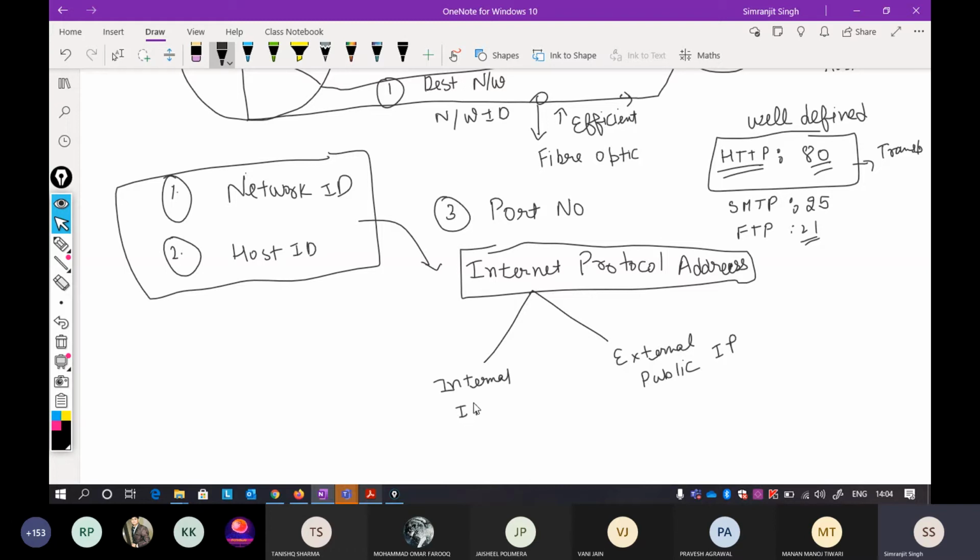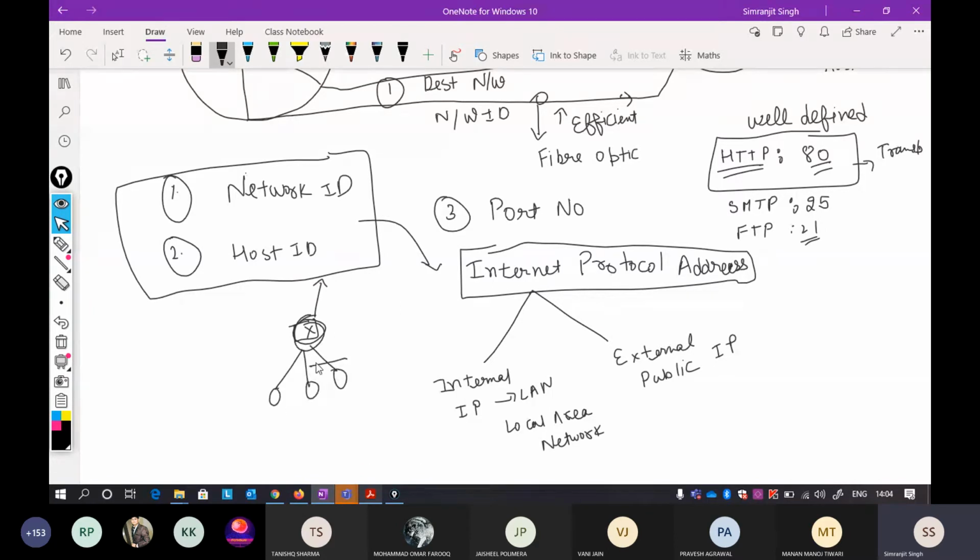Internal IP address is just for use in your LAN. LAN is your local area network. What is the meaning of local area network? You are not connected to the internet, but you are connected to devices placed in one location. Suppose there is a router, and that router is connected to the internet, but to that router there are three devices connected.